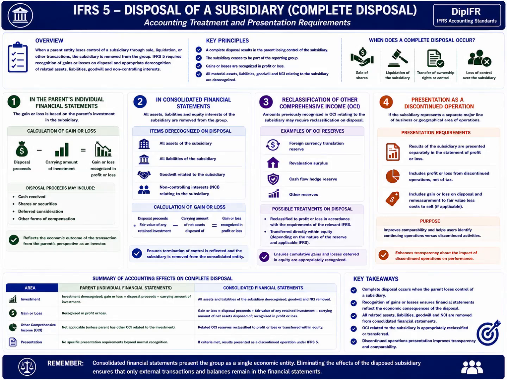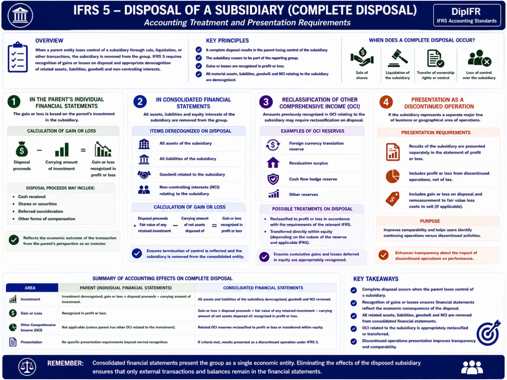In the parent's individual financial statements, the gain or loss on disposal is generally calculated as the difference between disposal proceeds and the carrying amount of the investment in the subsidiary. Disposal proceeds may consist of cash, shares, deferred consideration, or other forms of compensation received. The carrying amount represents the value of the investment recorded in the parent's own accounts before disposal. Any resulting gain or loss is recognized in profit or loss during the reporting period. This treatment reflects the economic outcome of the transaction from the parent entity's perspective as an individual investor.